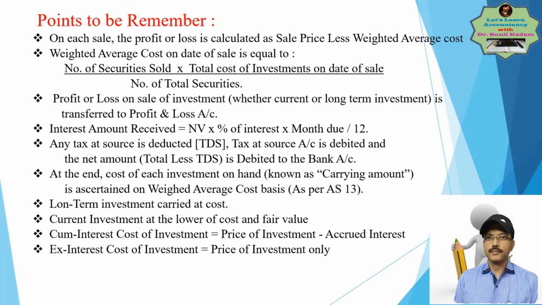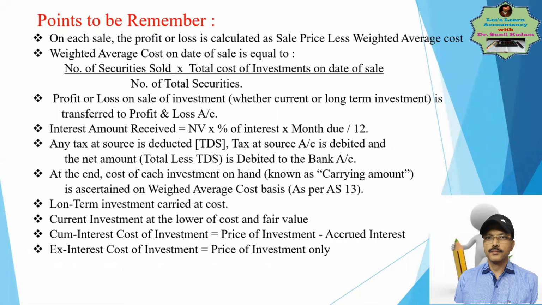That loss on revaluation has to be adjusted and should be recorded in the books of accounts by passing the entry profit and loss account debit to loss on revaluation of investment, and that will be credited to the investment account. So entry will pass profit and loss account debit to investment account.